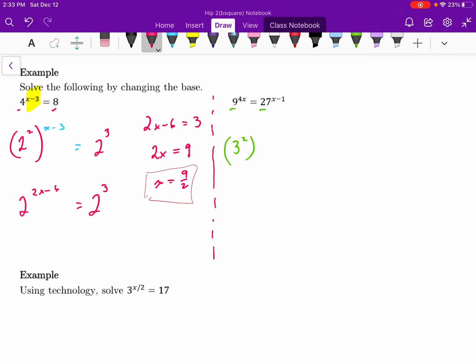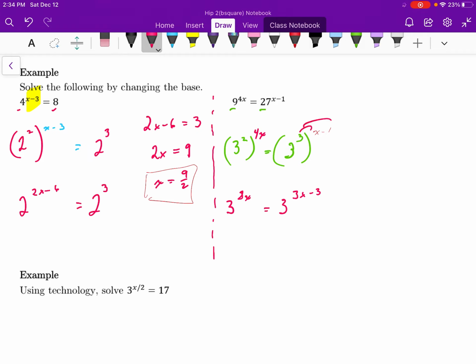So there's 9 to the power of 4x is equal to 27 to the power of x minus 1. All right, I think I'm just going to clean stuff up here. We're going to use the power of a power rule and multiply the exponents. So 3 to the power of 8x is equal to 3 to the power of 3x minus 3.